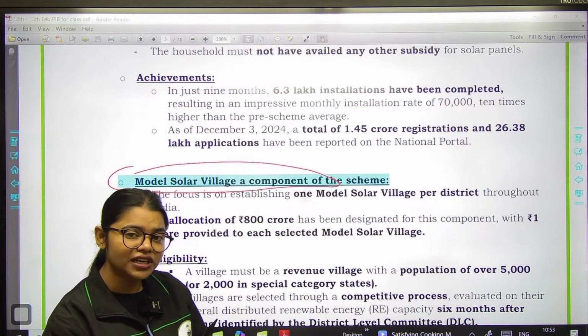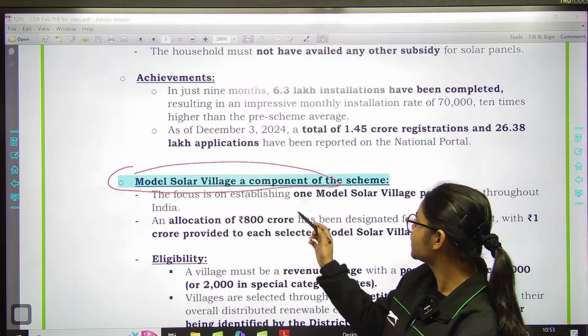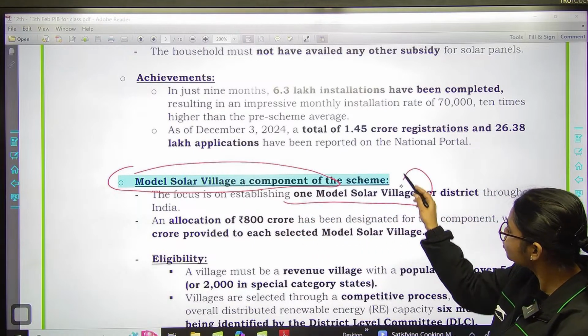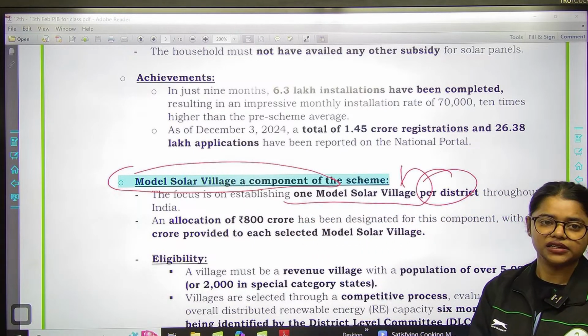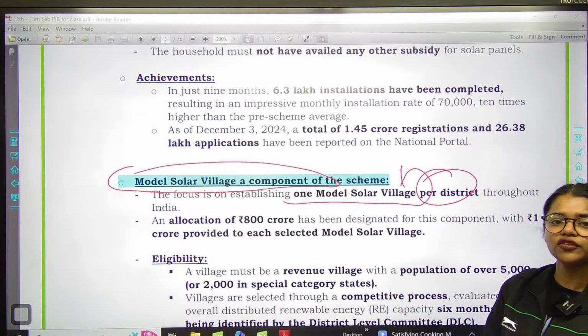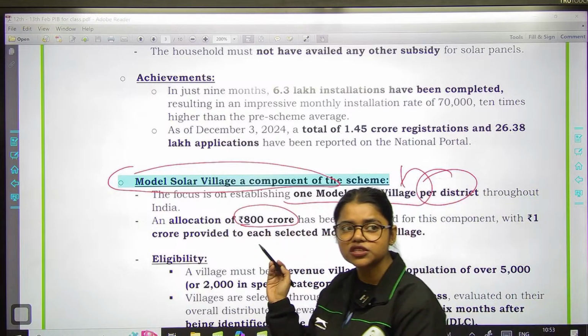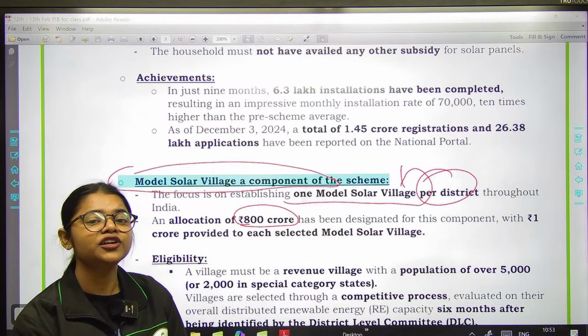This model village will act as a role model for other villages, right? And one model solar village per district will be selected, right? And what is the total outlay of this particular component? The total outlay of this particular component is 800 crore rupees.